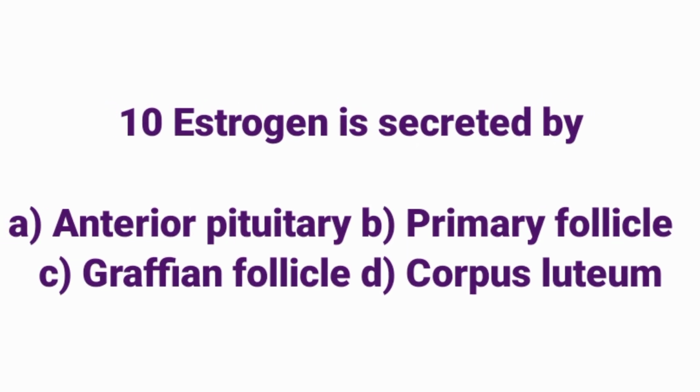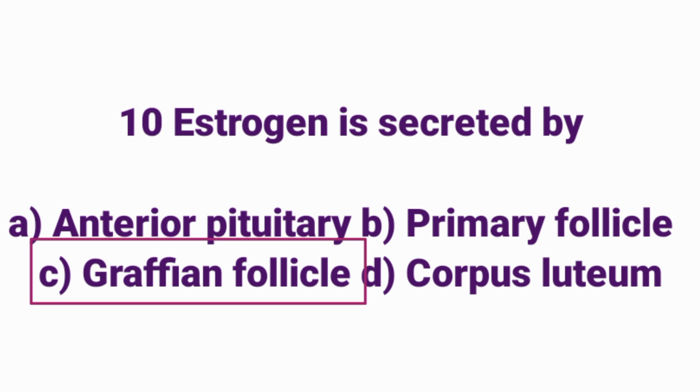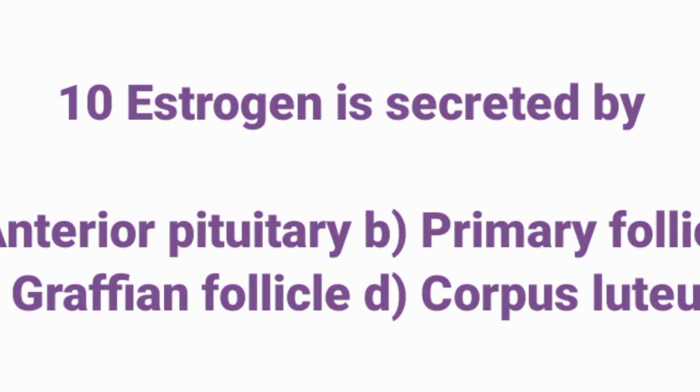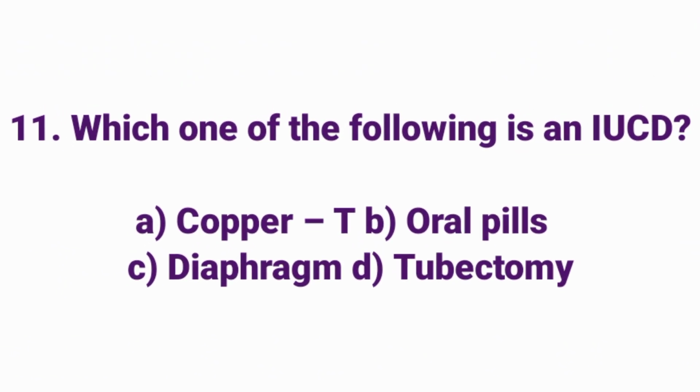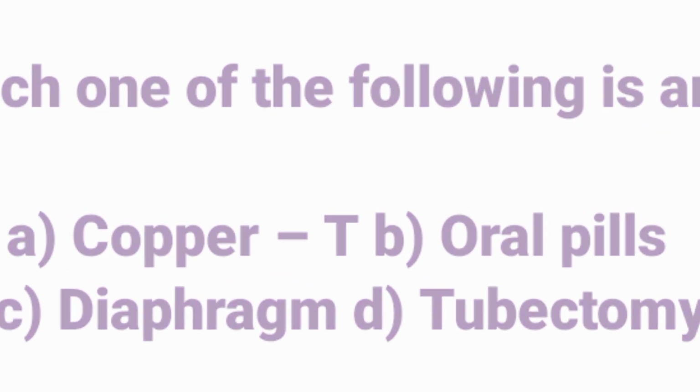Estrogen is secreted by dash. Answer option C, Graafian follicle. Which one of the following is an IUCD? Answer option A, copper T. Fill in the blanks.